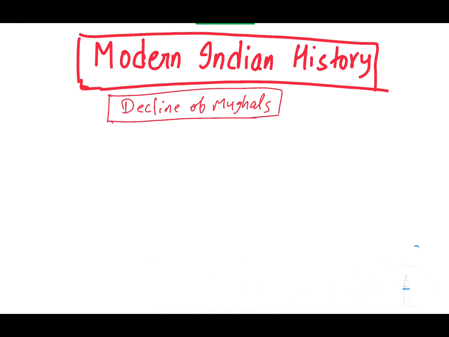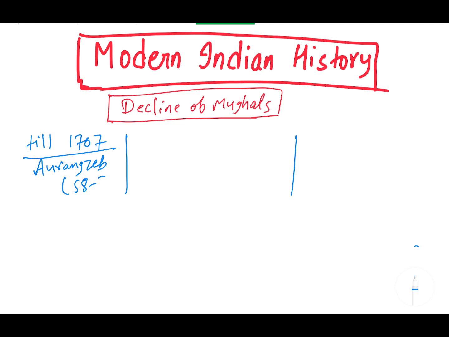I will teach the decline of the Mughals in three sections. The first is till 1707, that means the Aurangzeb rule from 1658 to 1707.